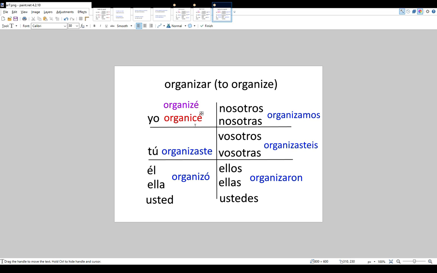It's still pronounced the same. Technically, organizé with a z would be pronounced the same, but it doesn't happen in Spanish. Instead, a C just happens more often, and so it's spelled differently to fall in line with other rules. But all the other forms are still the same. Hope this helps.